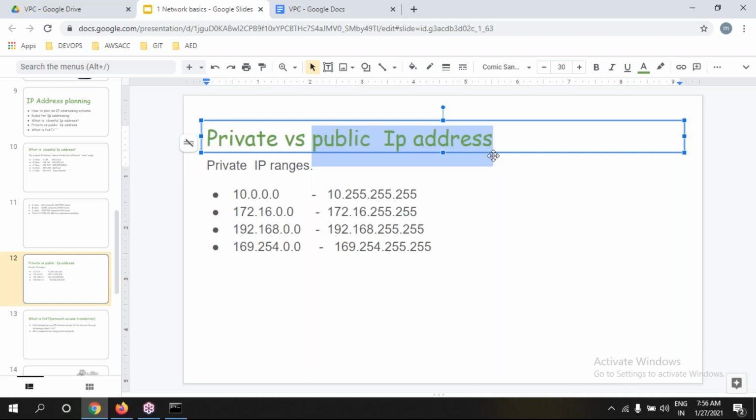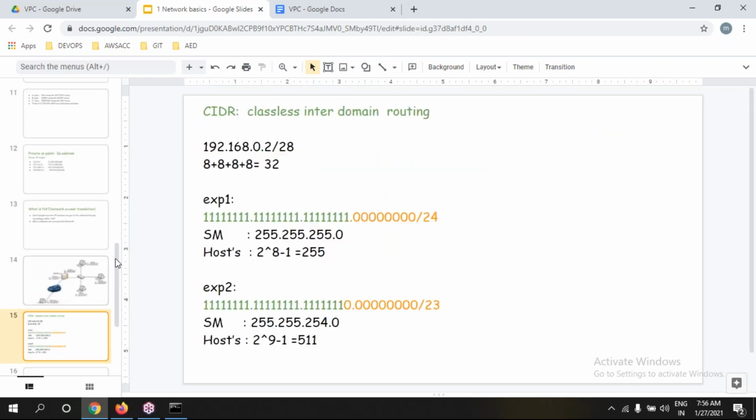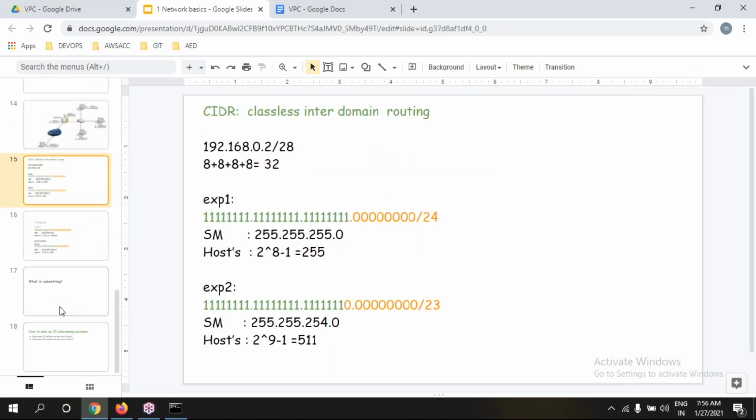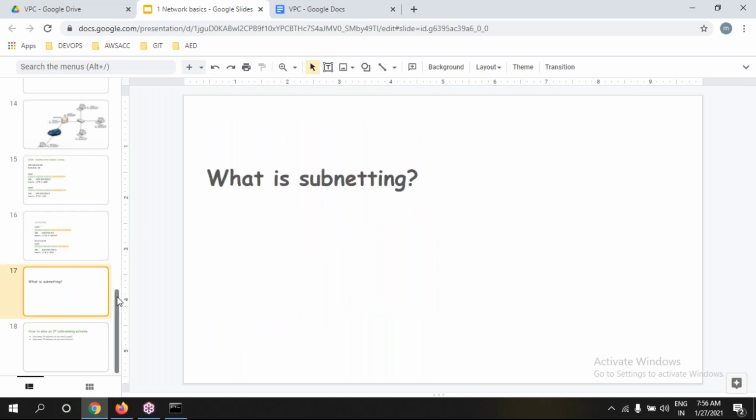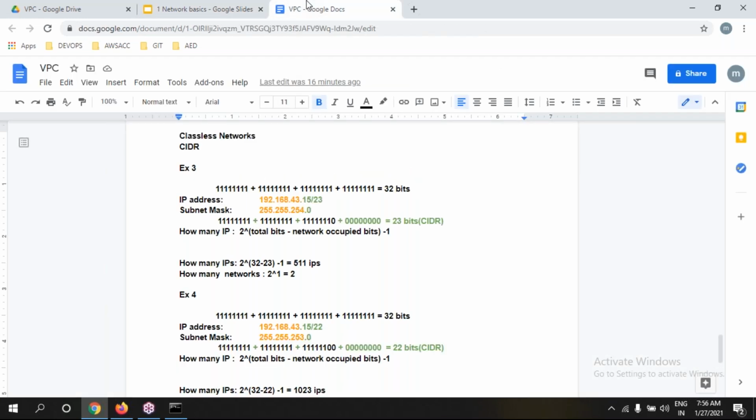I hope you understand very clearly what a private IP and a public IP are. I want to stop here. Tomorrow we will continue: what is NAT, how NAT works, what is classless, and I'll show subnetting one more time. Then tomorrow we will start VPC. An introduction to VPC: what is VPC, how does it work, and how exactly we implement a network in the cloud.